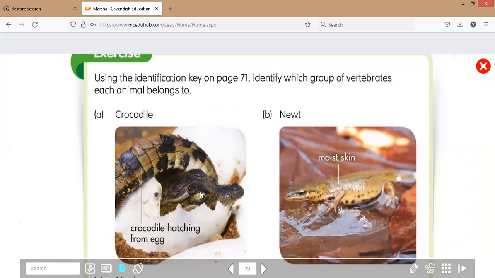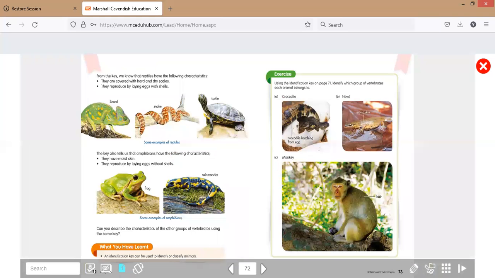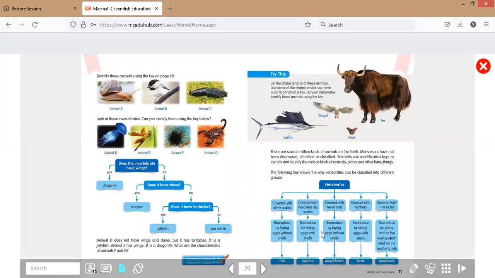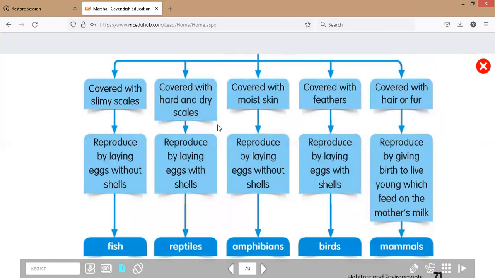This crocodile hatches from an egg. What group of vertebrates is it: reptiles, fish, amphibians, birds, or mammals?